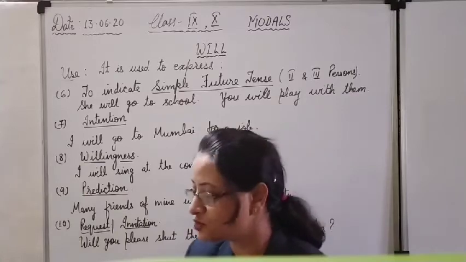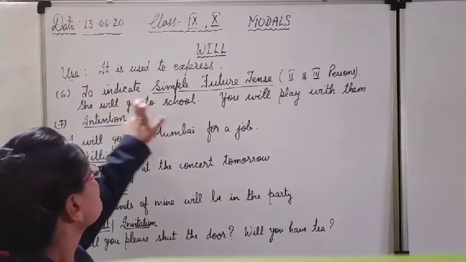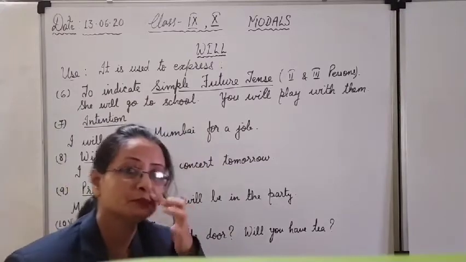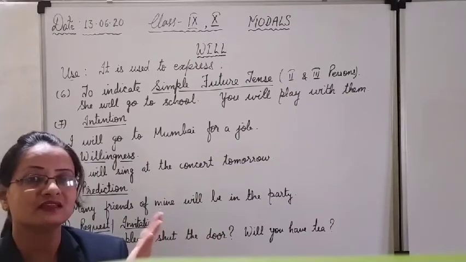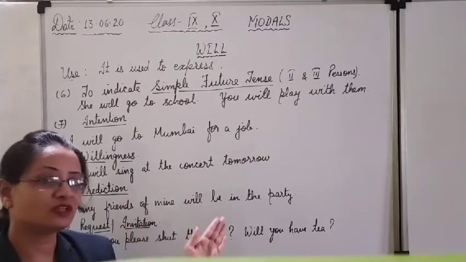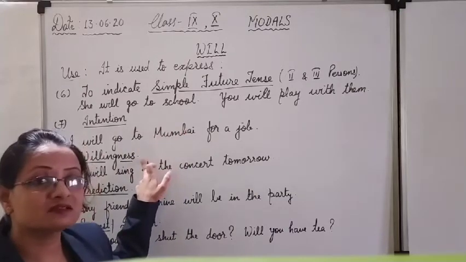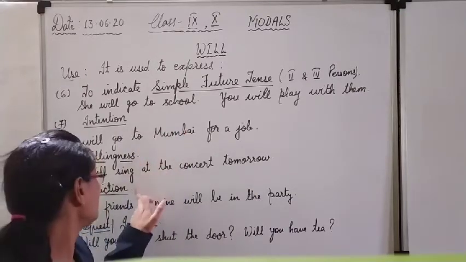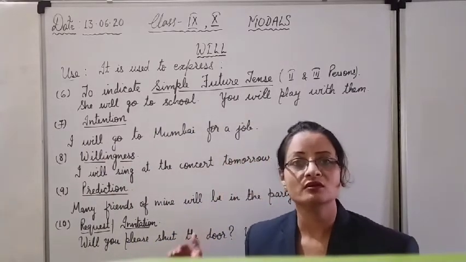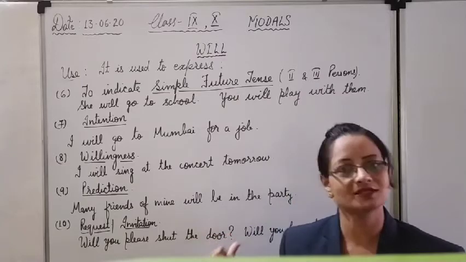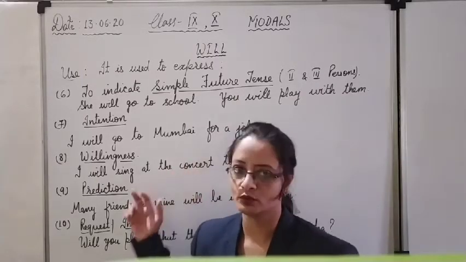So now let us revise all once, then we will proceed with further rules. For simple future tense, with the second and the third persons, we will use will. For intentions, for willingness, giving our willingness to somebody, for making predictions, for making a request or inviting somebody for something. So these are the 10 rules. Now we are going to see some more.